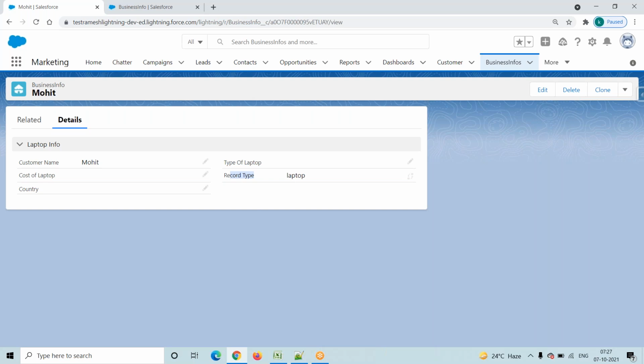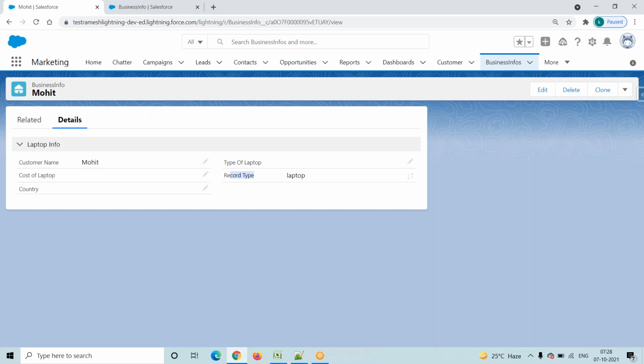So my business is selling products to the customer. The customer buys some products, and now we want to deliver them, so we collect the addresses from them. While collecting the addresses, we have to differentiate whether he is a US customer or not. How are we going to differentiate? We create record types.